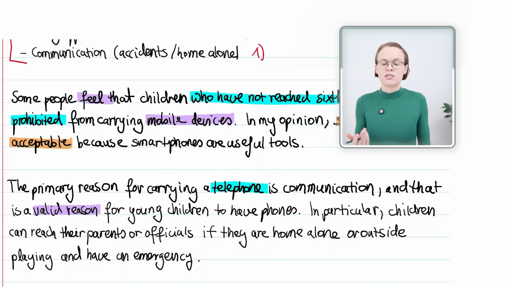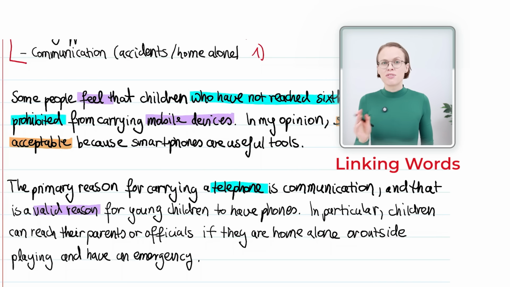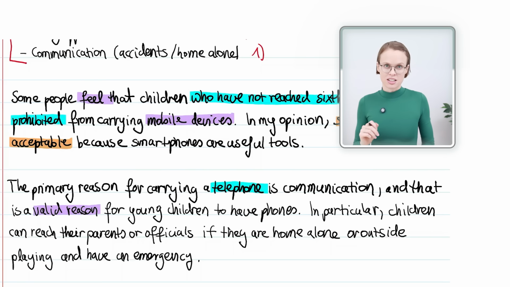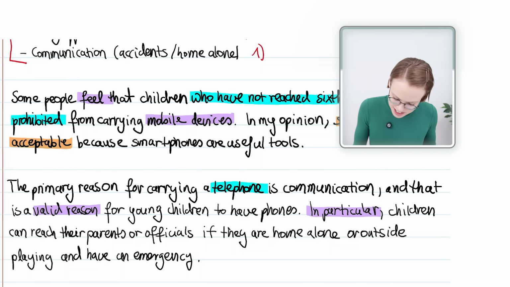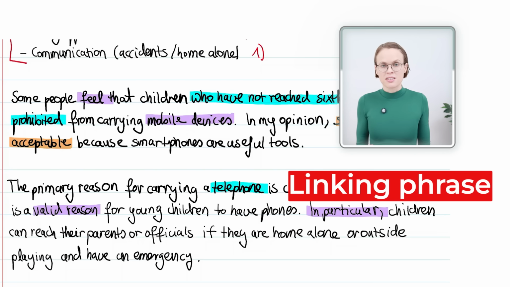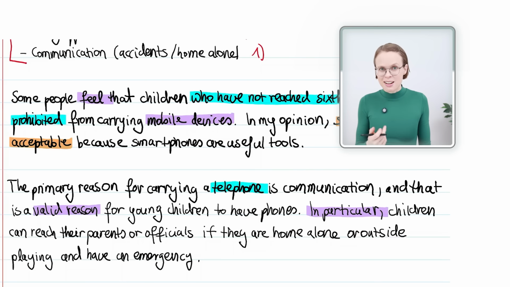Another important part of organizing your ideas is to use linking words to show how ideas relate to each other. If you don't have linking words, the reader has no idea why you are discussing certain ideas. In particular, here is a linking phrase that shows that I think this idea is really important. It stresses that it is very valuable for children to have a phone in an emergency. Linking words are amazing because they make your band score go up, so you should absolutely use them.